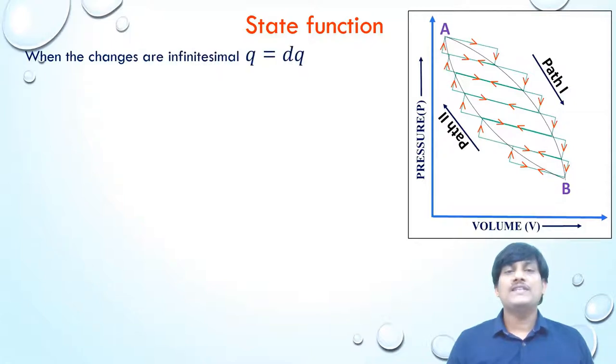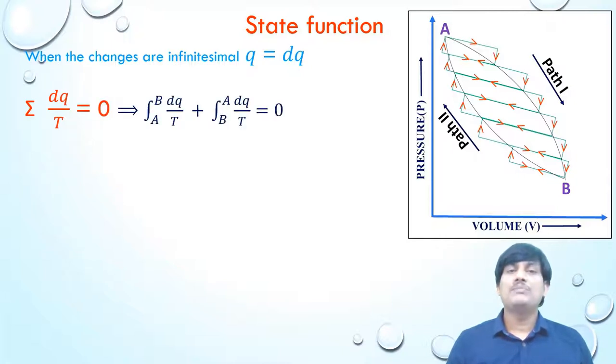So when the changes are infinitesimal, the Q is equal to dQ. So the equation will be sigma dQ by T is equal to 0. If you take the process, it consists of AB process and BA process. So it will be equal to integral A to B dQ by T plus integral B to A dQ by T is equal to 0.